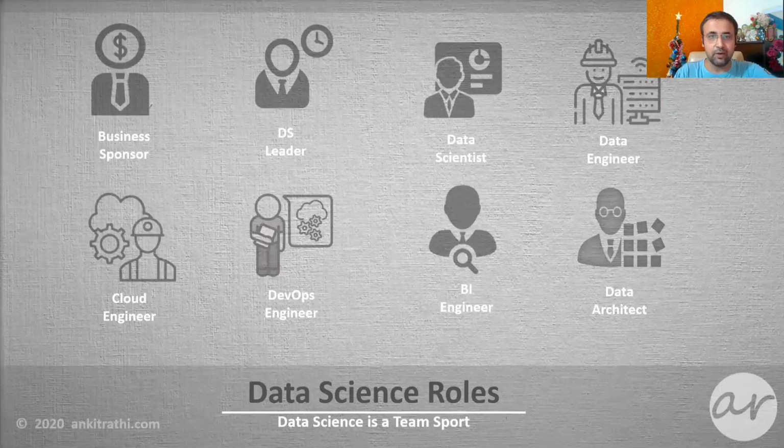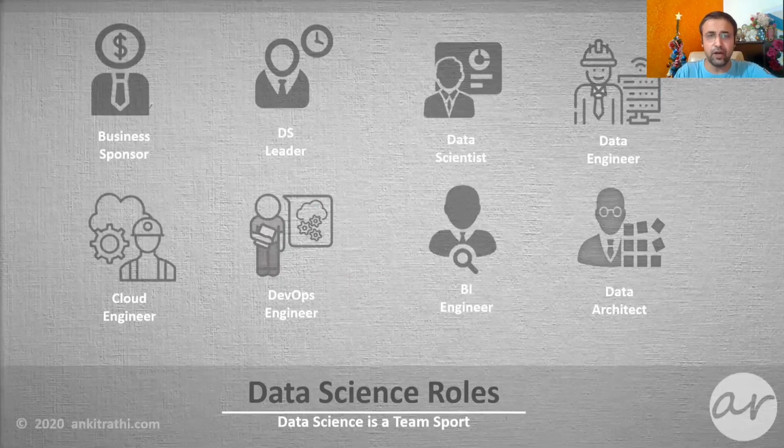Data engineer collects, processes, and refines data as per data scientist requirement, while the data scientists work on core data science tasks for the project like feature engineering, training, evaluating model performance, etc. DevOps engineer looks at the deployment aspects of the data science project, like automating the preparation of the build and its deployment in an environment iteratively. You may need a cloud engineer for your project if you are using cloud services, which are available in form of infrastructure as a service, platform as a service, or software as a service.